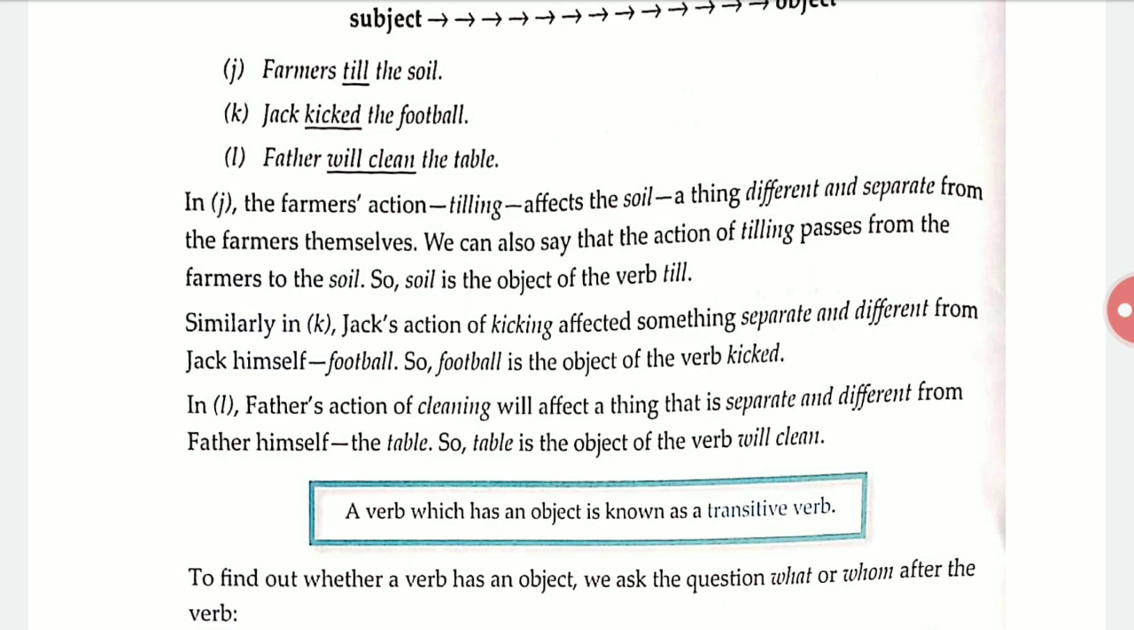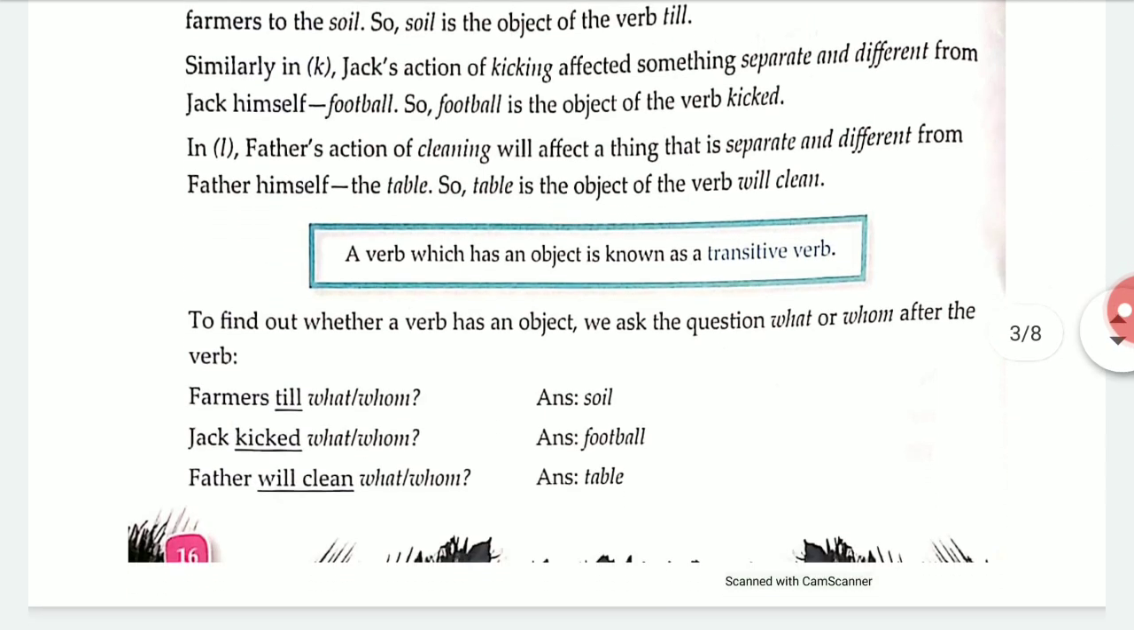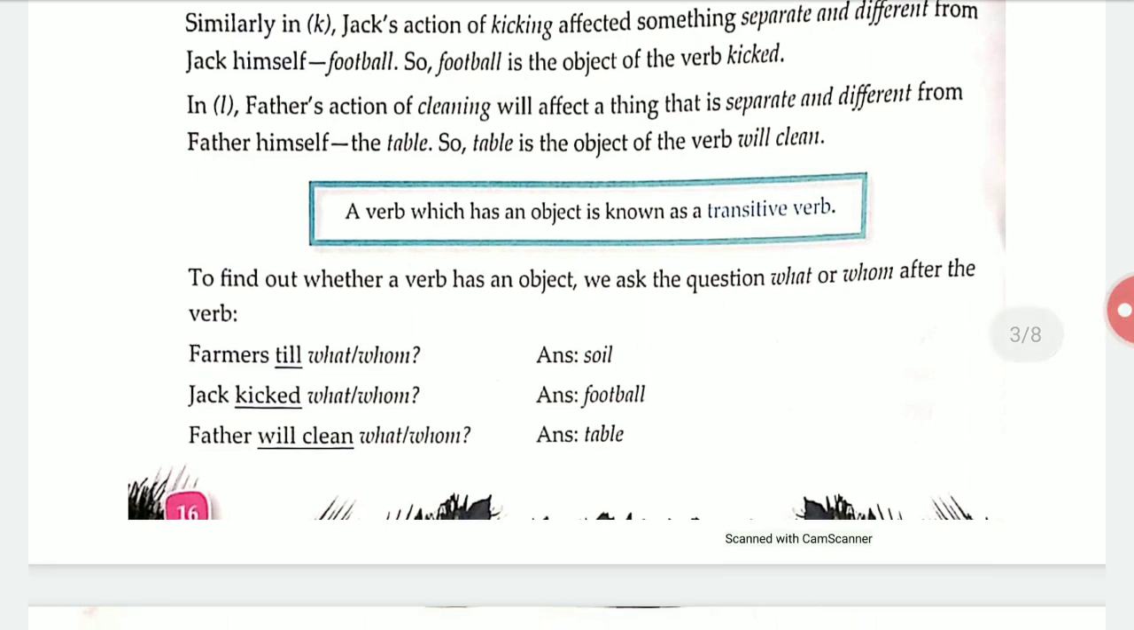Now, in question number I, the father's action of cleaning will affect a thing that is separate and different from the father himself. That is the table. It means the father is one thing, and the table is another thing. The action started from the father and affected the table. So the table is the object of the verb will clean. So what is a transitive verb? A verb which has an object is known as a transitive verb.